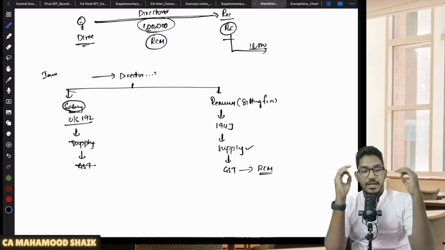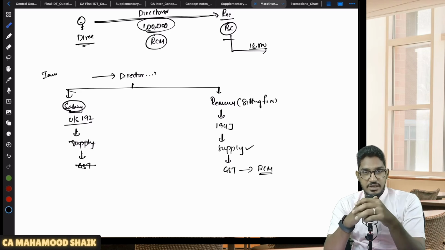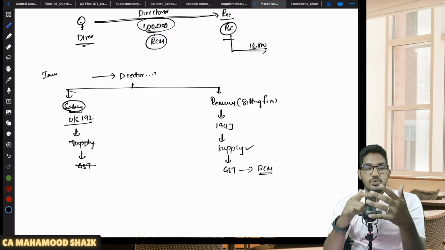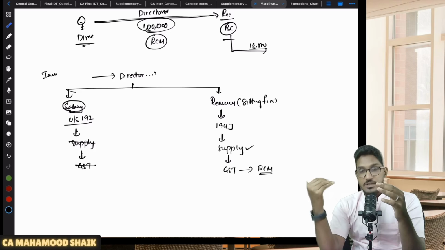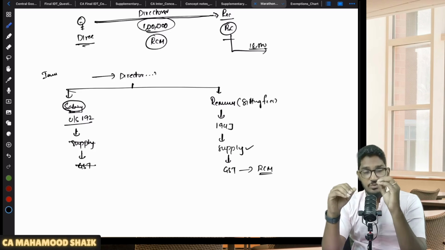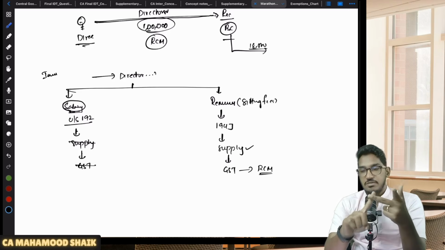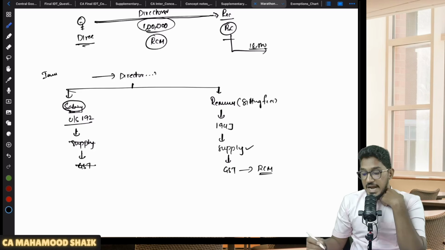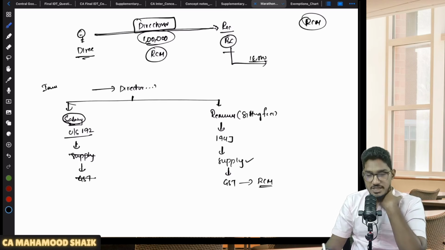Able to understand? So the main point here is, in case of directorship services, we have to check under which section TDS is getting deducted. If the TDS is getting deducted under section 192, those are the services provided by the employee to the employer in the course of employment, outside of the GST purview. On the other hand, if the remuneration is subjected to TDS under section 194J, then it will be the professional service. It is not getting covered under Schedule 3. It will be a supply. It will be subjected to GST, but under reverse charge mechanism. Company has to discharge it. And these RCM provisions will become applicable only for the services provided in the director's capacity.